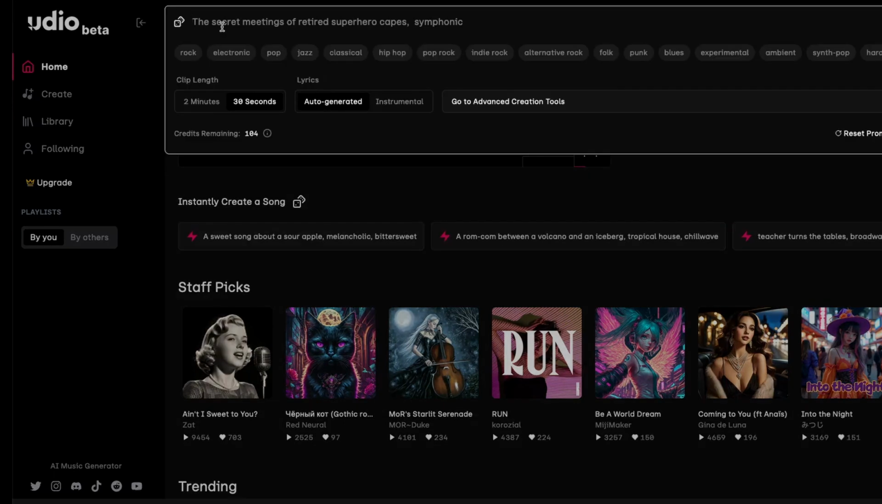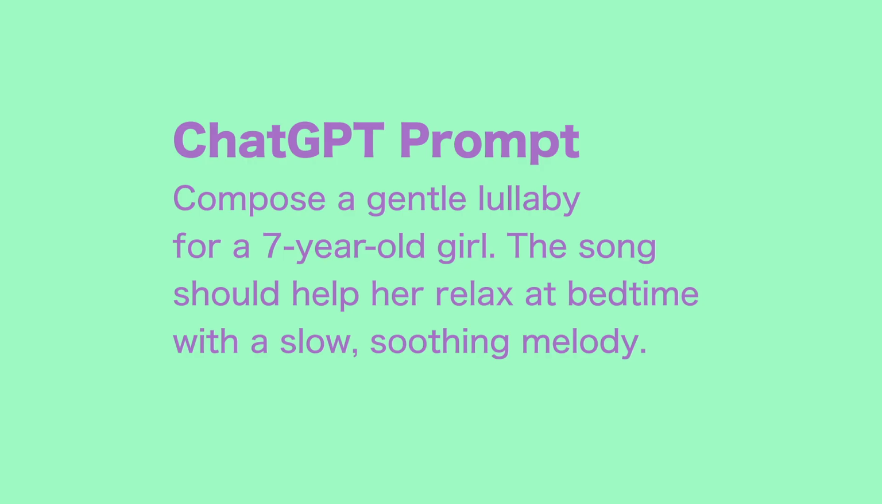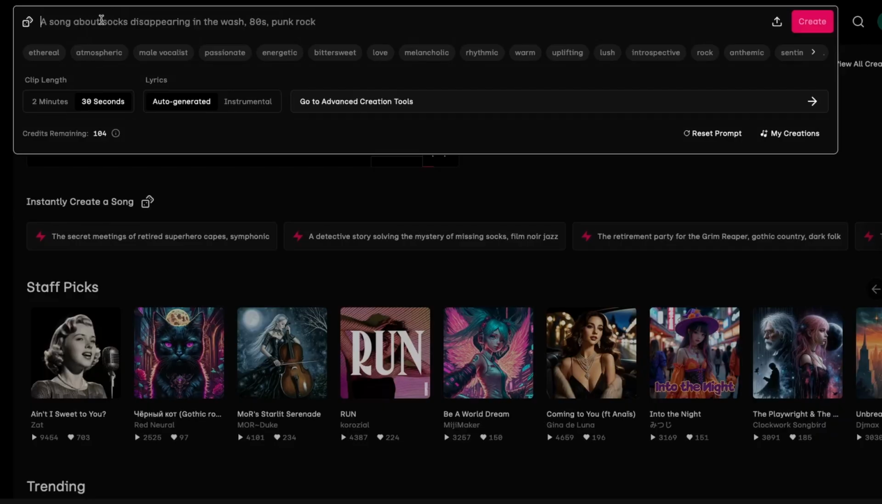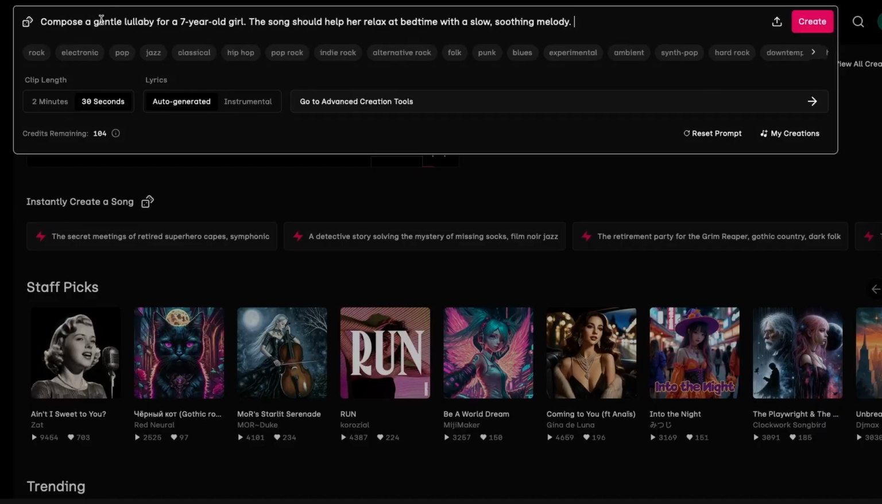Now let's input the details for Olivia's lullaby. I want something soft and calming, so I'll use a prompt like, compose a gentle lullaby for a 7-year-old girl. The song should help her relax at bedtime with a slow, soothing melody. Okay, so we put that prompt in here, and then you can choose what type of genre of music you want. So there's a lot of cool ones, but since it's a lullaby, let's do melodic.